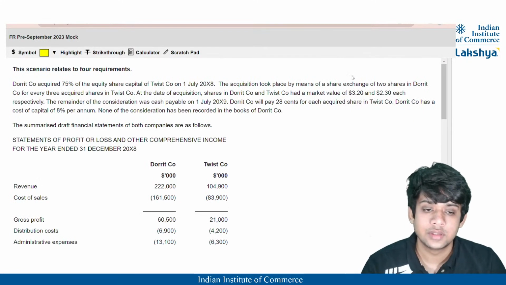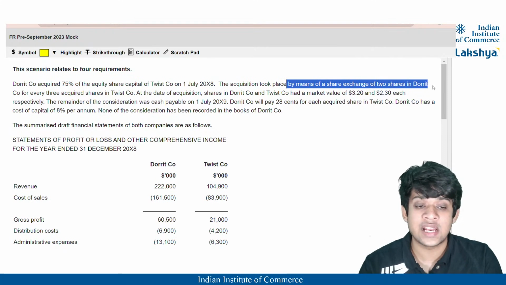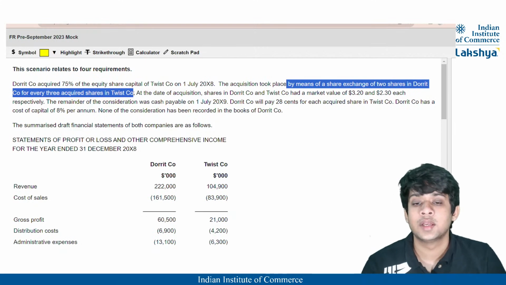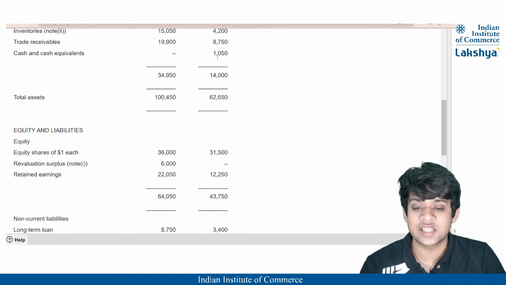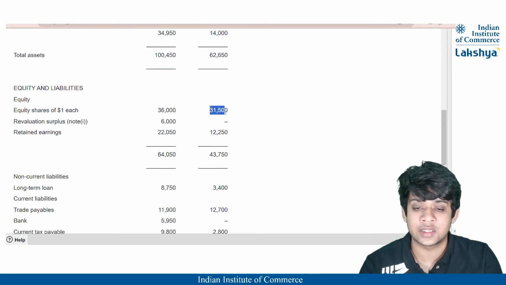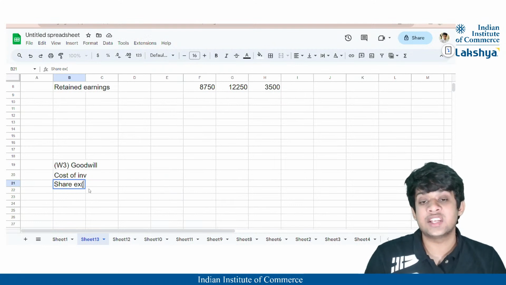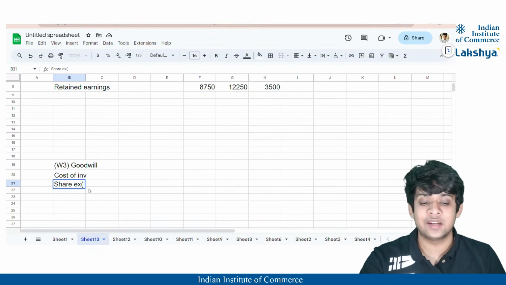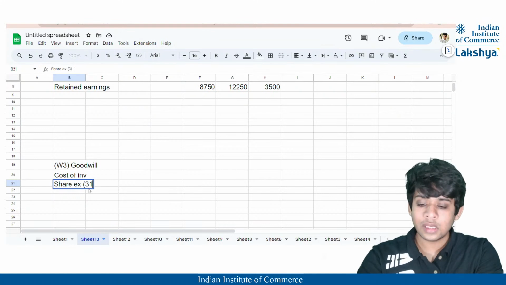You can see here, the acquisition took place by means of a share exchange of 2 shares in Dorrit company for every 3 shares acquired in Twist company, right? So what is the number of shares that Twist company has? That is 31,500, correct? So 2 shares are given by Dorrit company for every 3 shares acquired in Twist company. Now how many shares are acquired? First we have to identify that. 31,500 is the total number of shares.